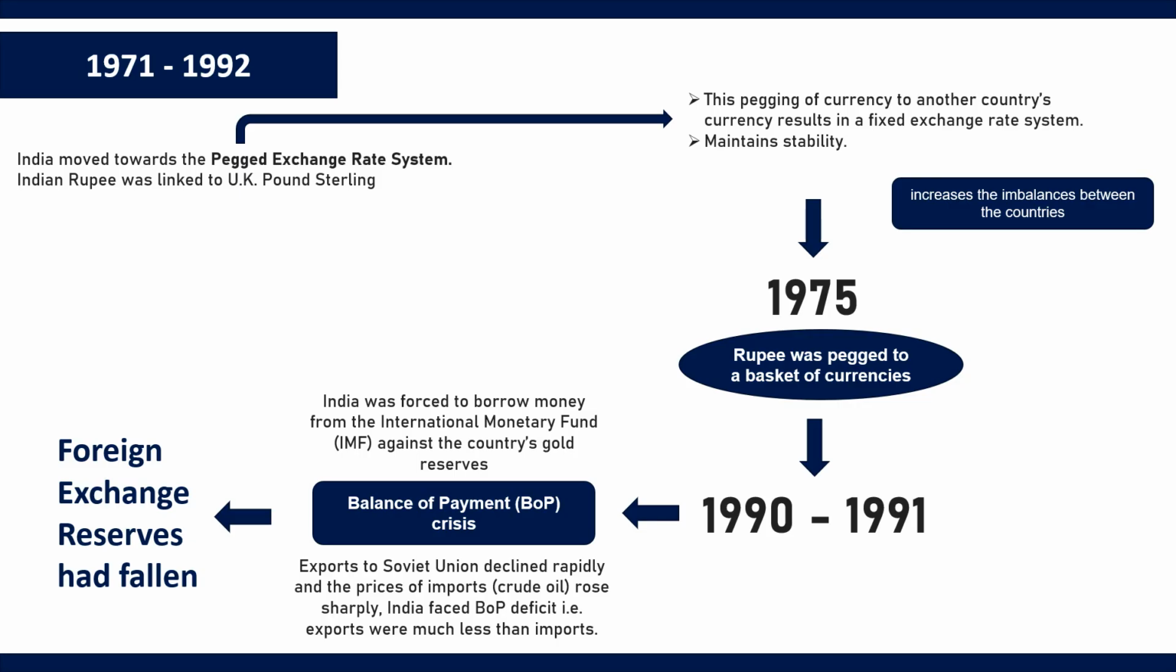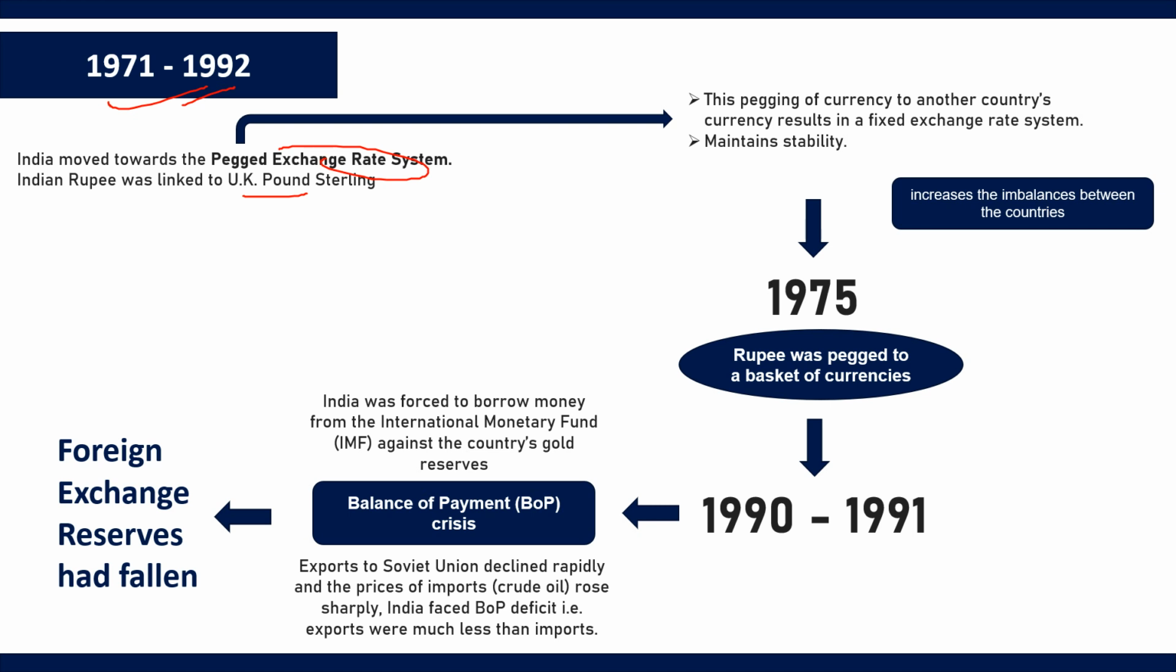The next phase started from 1971 to 1992. With the breakdown of the Bretton Woods system, India moved towards the pegged exchange rate system. The Indian rupee was linked to the UK pound sterling, and this pegging of a currency to another country's currency results in a fixed exchange rate system, and it actually maintains stability among the trading partners.